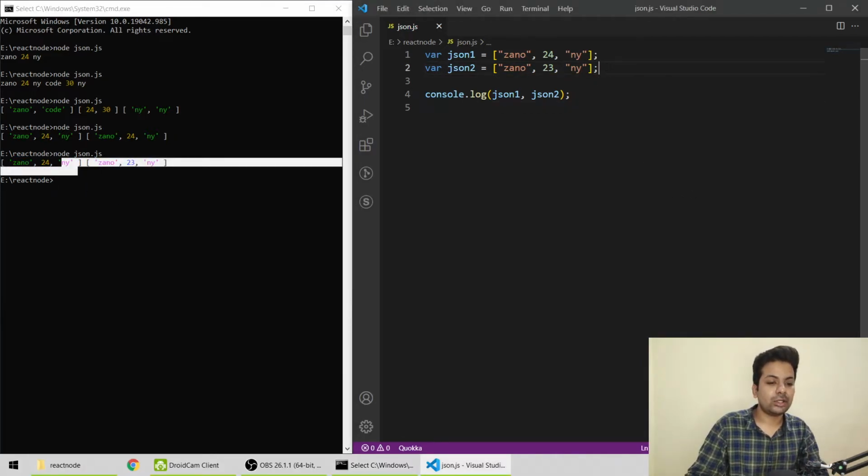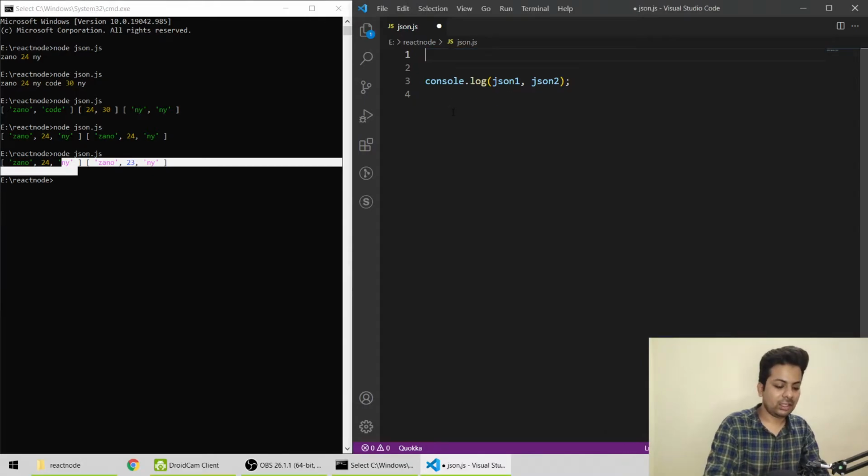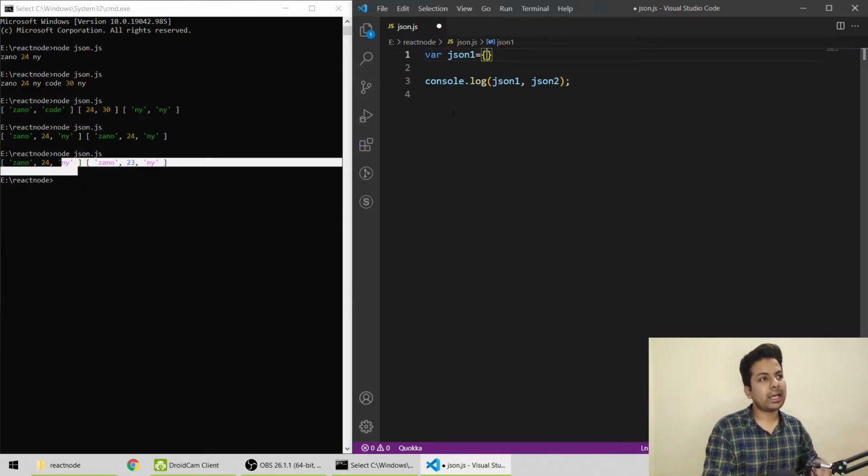So in JSON, let me just delete this, and we'll do json1 and make curly braces, like this is curly braces. It's common, like in Python also. In Python it's called a dictionary, and in Java and C++ you call it maps. I'm not sure about Java and C++, I think it's called maps. And in JavaScript it's called an object, but the way we do it is also called JSON. So this thing has different names.